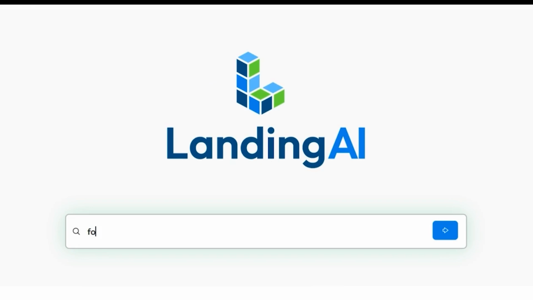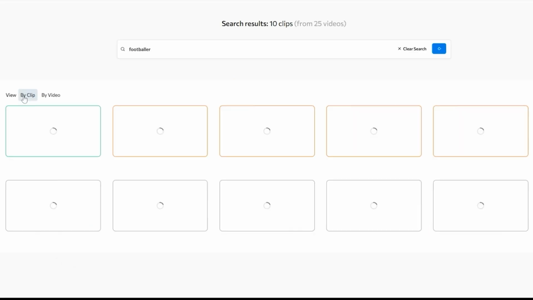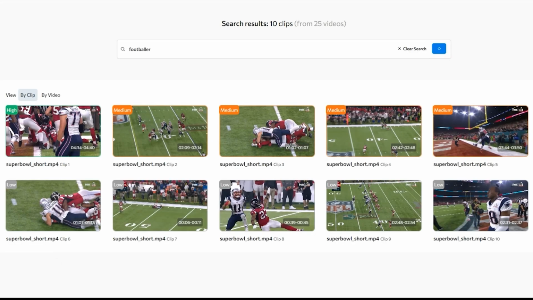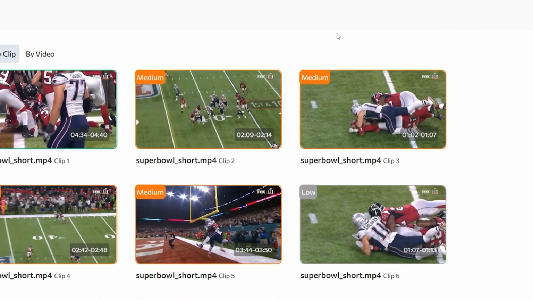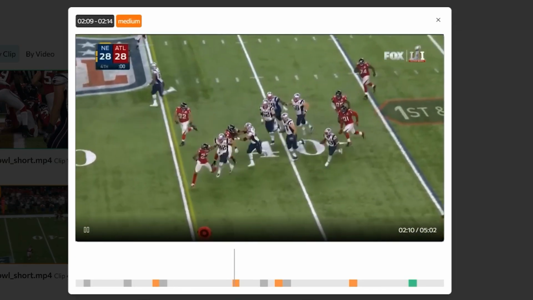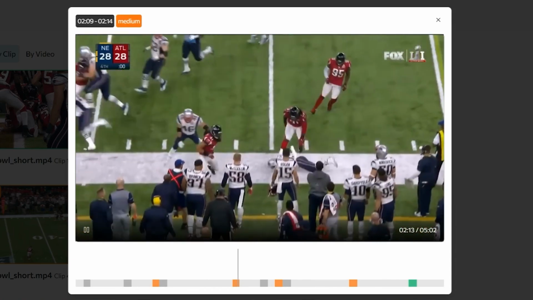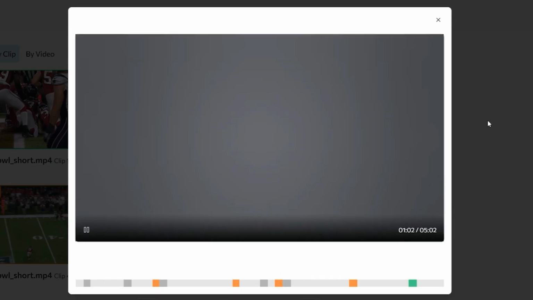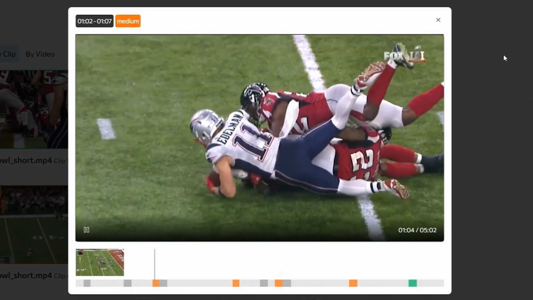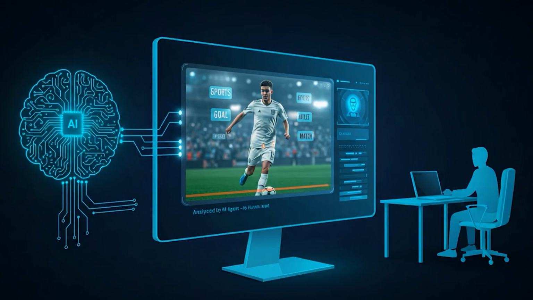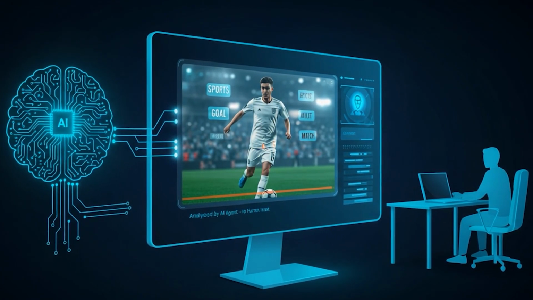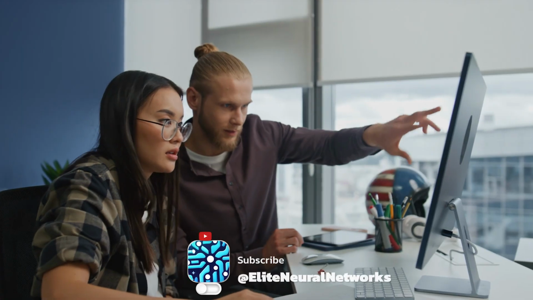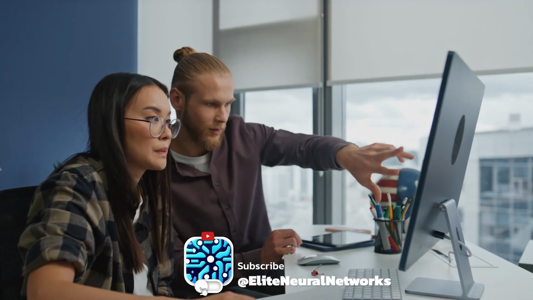Let's enter a prompt saying footballer. The vision agent then attempts to visualize what a footballer looks like with several examples. To make things even better, we can see how the vision agent will look at clips of footballers as it attempts to identify what it thinks a footballer is. It will then index the clip before giving the clip back to the user. While this may not look so impressive, we must keep in mind that an AI agent did that, not a human being. That we got our output without a human having to review the footage as they identified the footballer